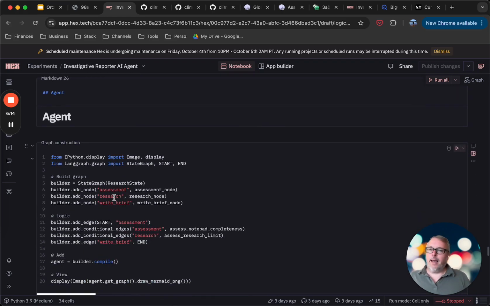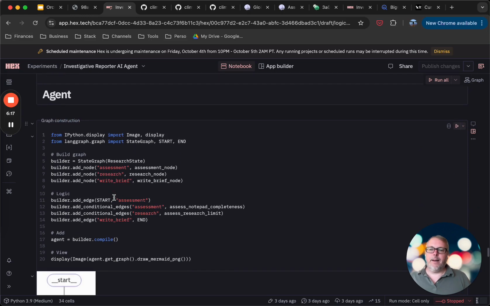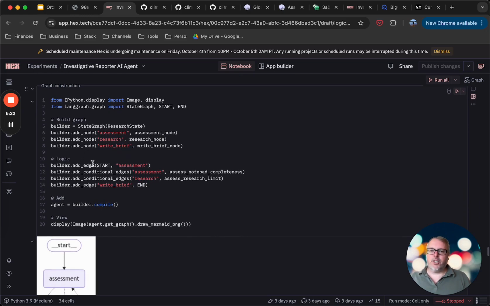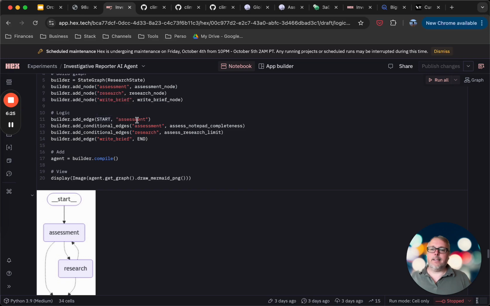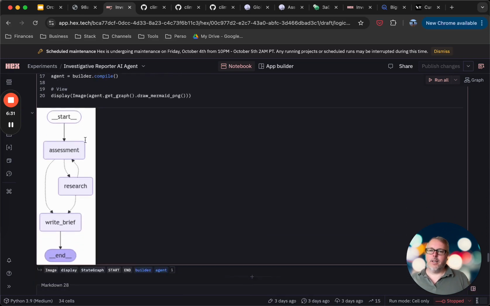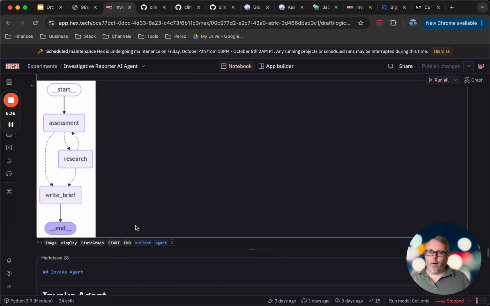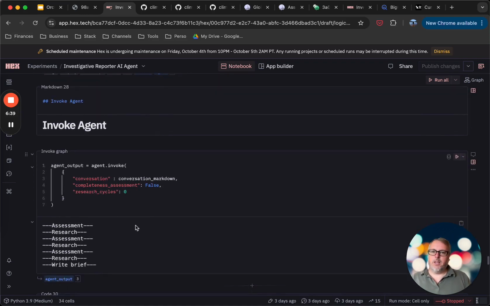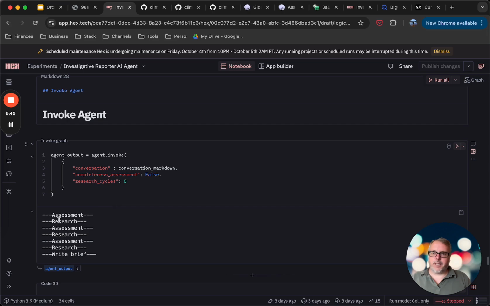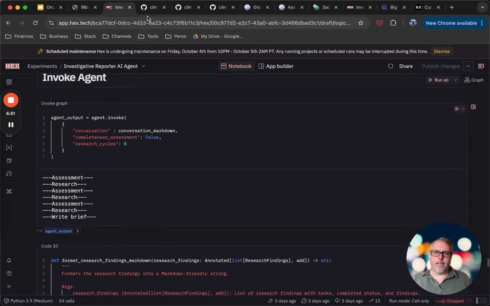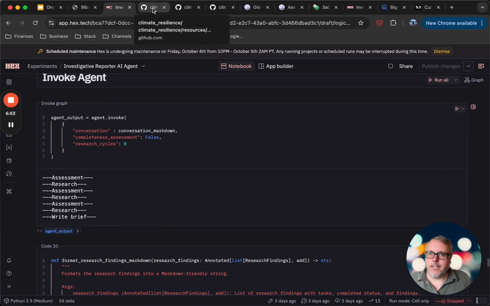So this is the actual agent that is being put together, again using LangGraph. I'm adding all my nodes, adding all of the edges, so really the paths that the agent can take, as well as the conditional edge, and we can have a small display here of how it would perform the enrichment of those conversations. So if I invoke that agent, this is just a simple invocation, we can see the path that it takes, and then we'll see the output at a later point.